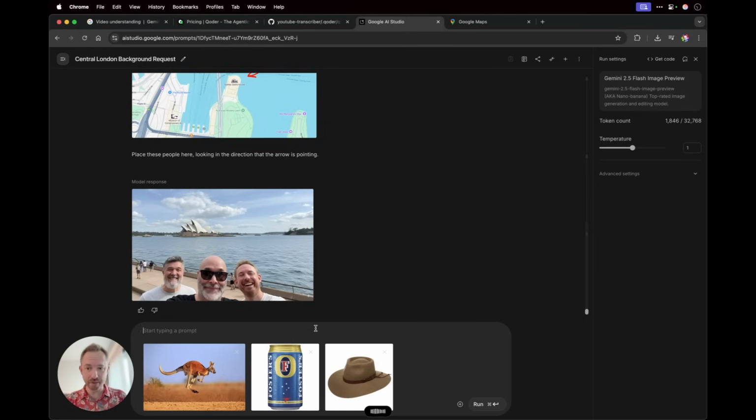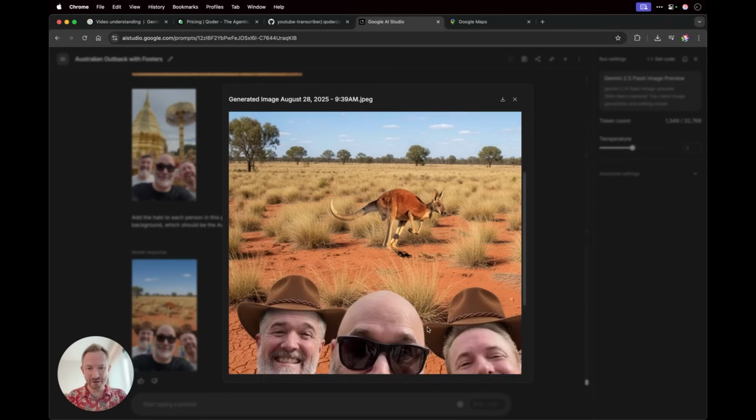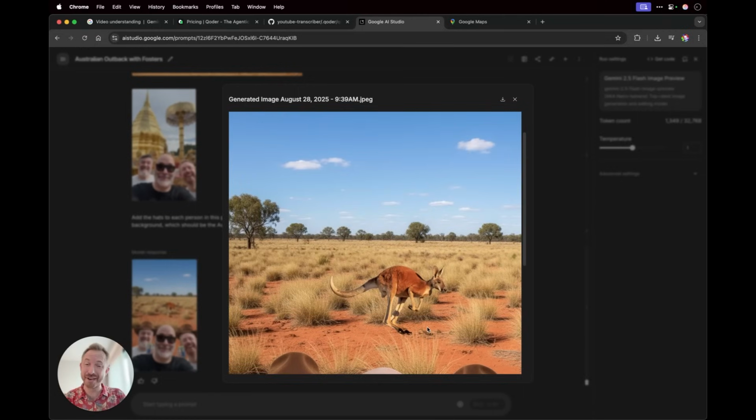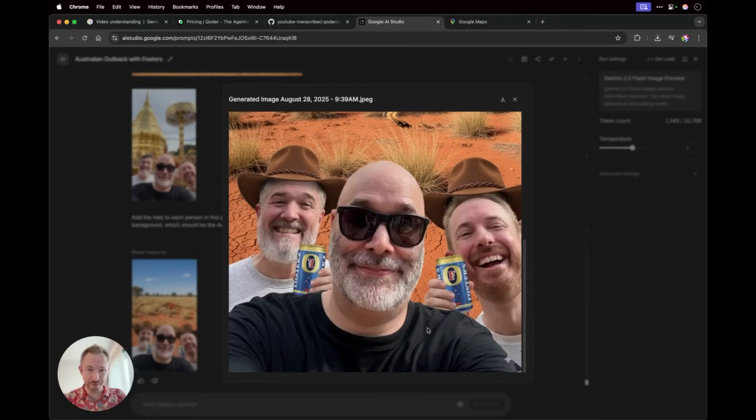Mix these into the image you just made. And take a look. While it's not the most realistic photo I've ever seen, you can see the kind of fun you can have with this new AI image model from Google.